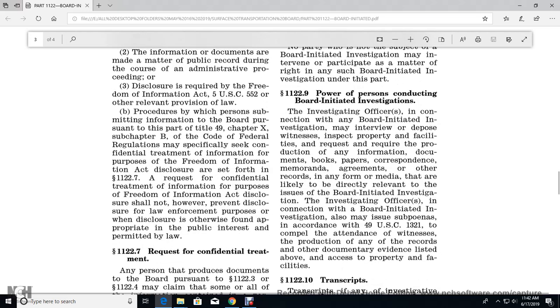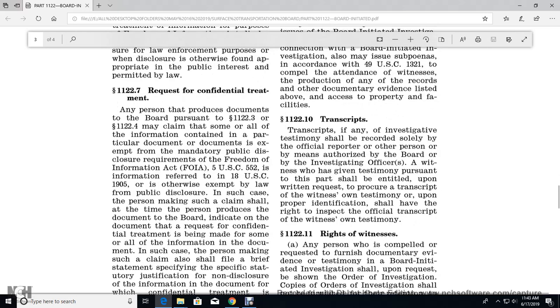Procedures: any person who submits information to the Board pursuant to Title 49, Chapter 10, and Subchapter B of the Code of Federal Regulations may specifically seek confidential treatment of the information for the purpose of Freedom of Information Act disclosure, as set forth in 1122.7. A request for confidential treatment for the purpose of Freedom of Information Act disclosure shall not, however, prevent disclosure for law enforcement purposes, or disclosure otherwise found appropriate in the public interest or permitted by law.